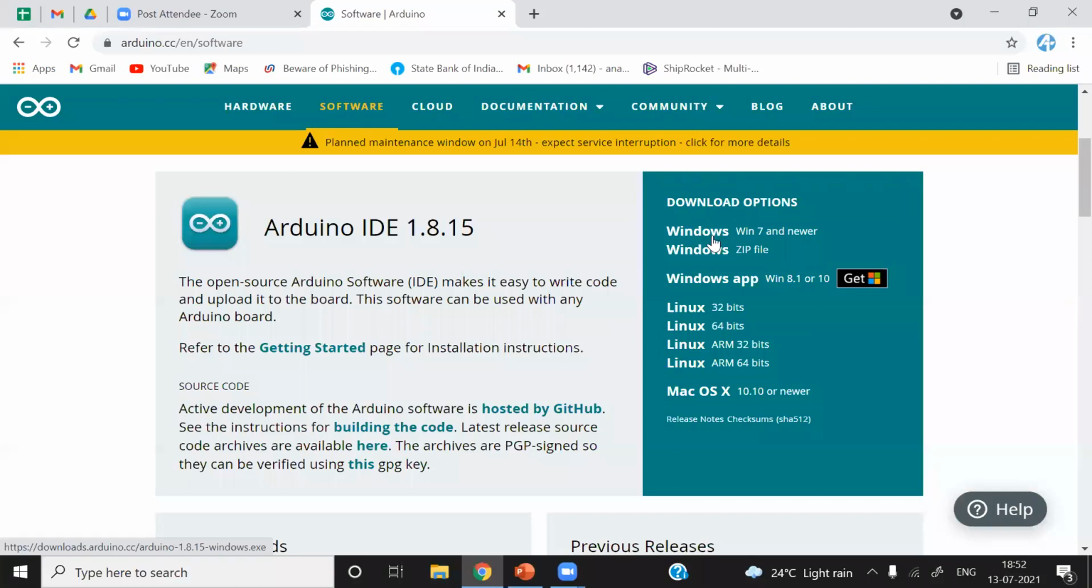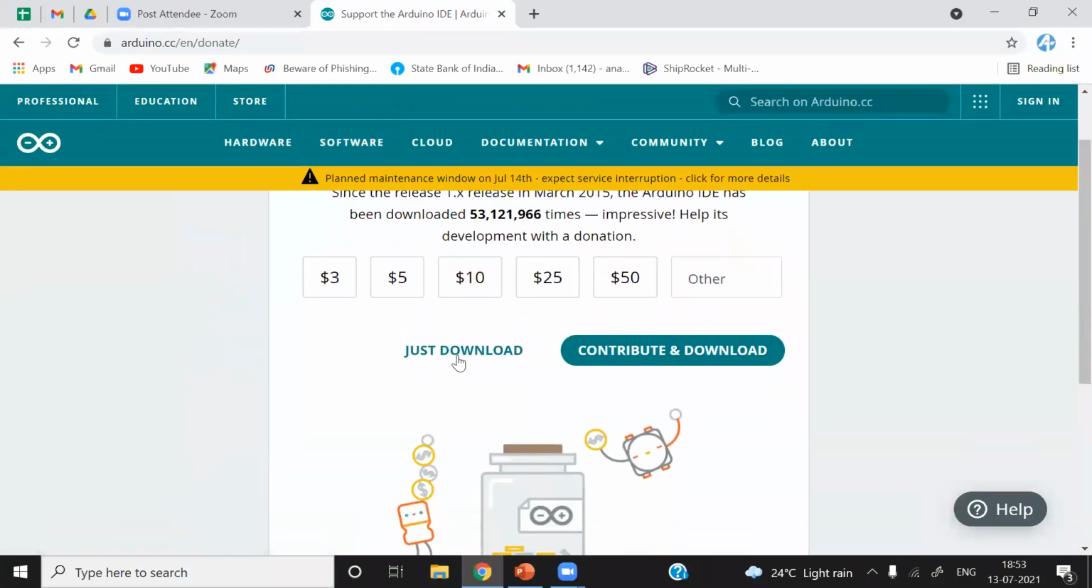The first one is for Windows machines: Windows Win 7 and newer, meaning Windows 7, Windows 10 and higher versions. If you want to install the executable exe file, just click the first option. If you download the zip file, you have to unzip it and then install it. So rather than doing this, just select the first option.